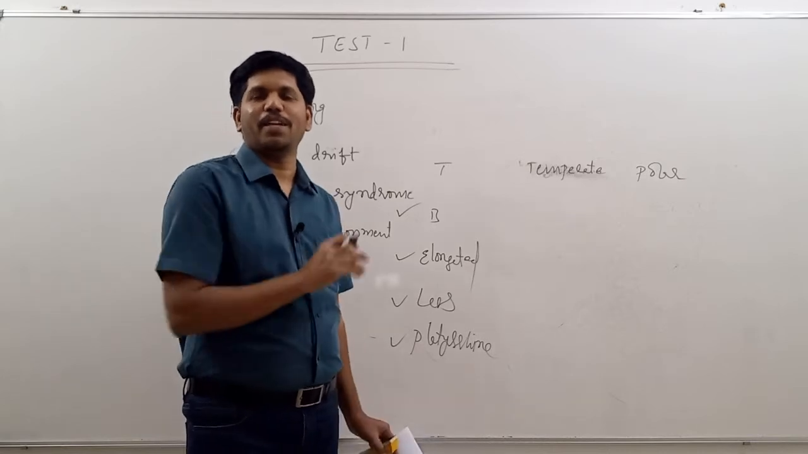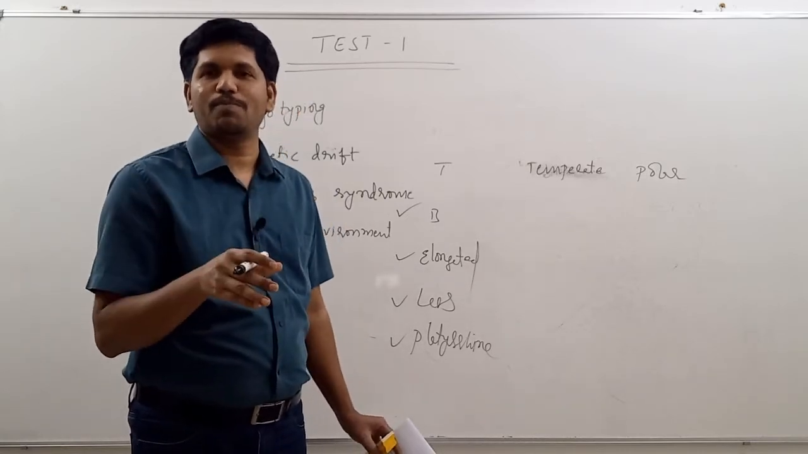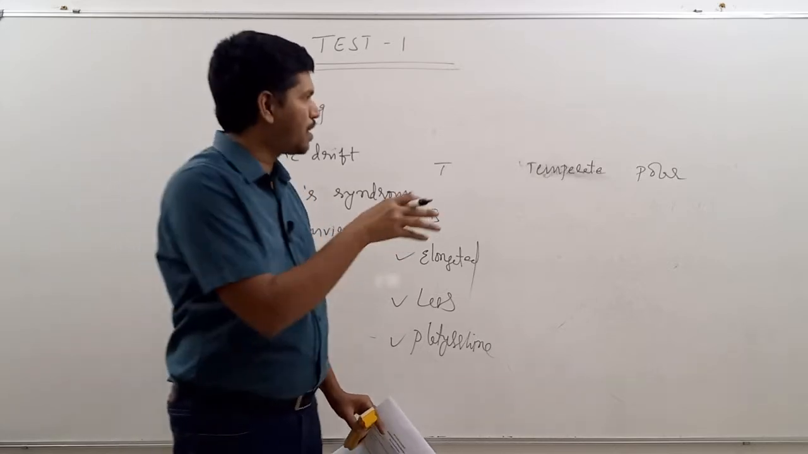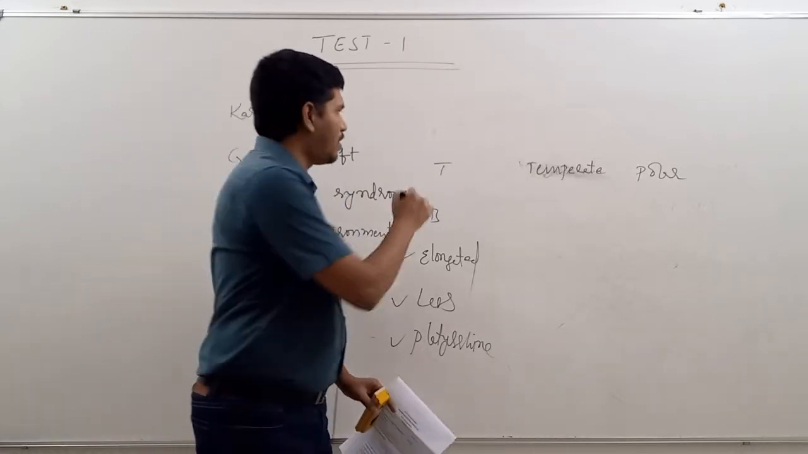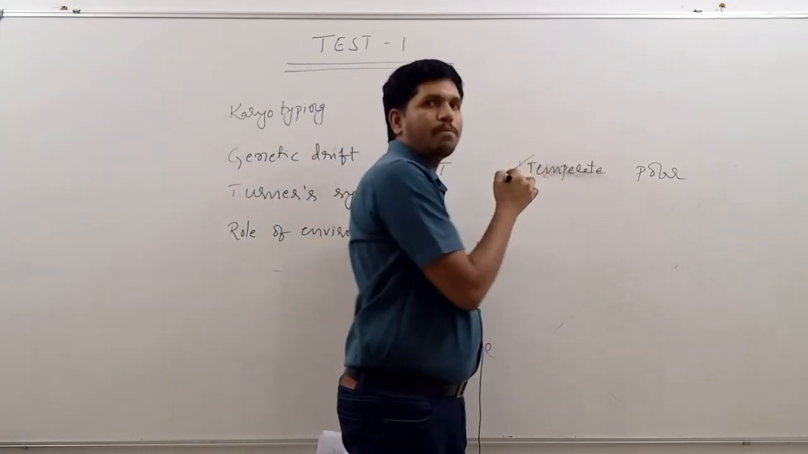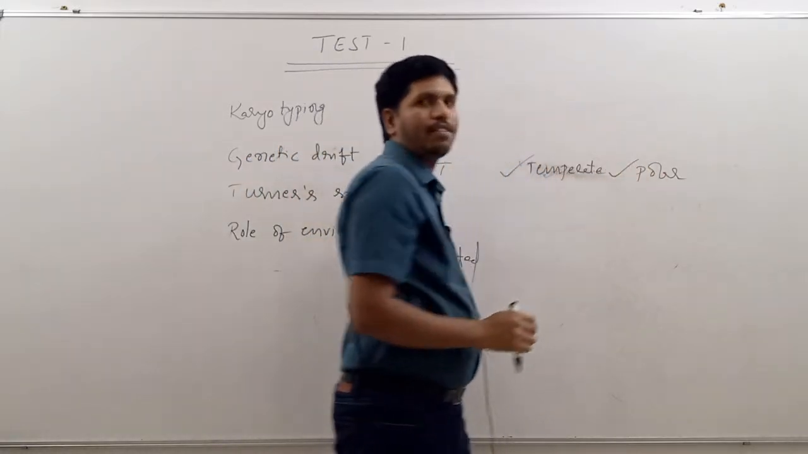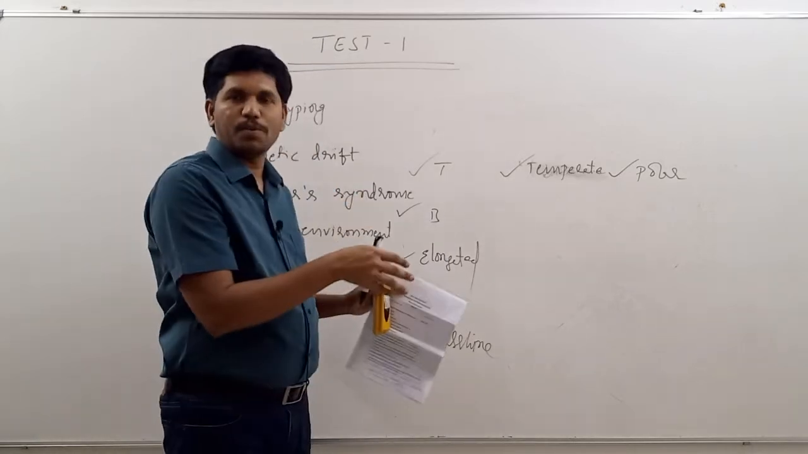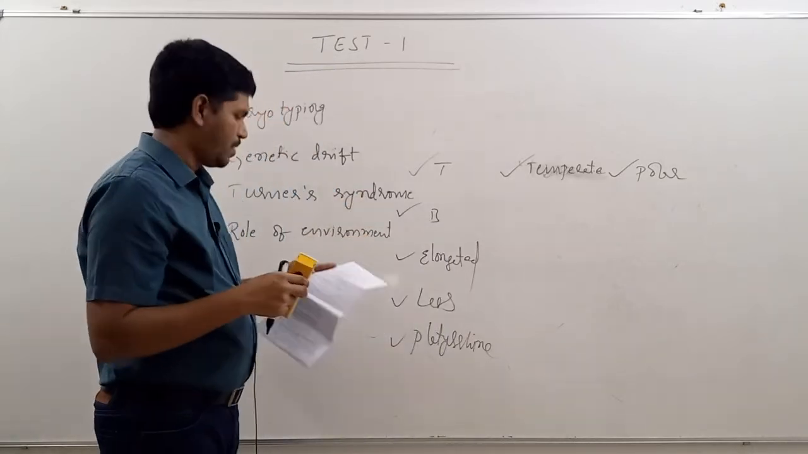Now you are going to explain how the environment is responsible for selecting a set of similar physical characteristics in a particular environment. You have to explain with respect to the tropical environment, with respect to the temperate environment, and with respect to the polar environment. In this way you have to write. Even if you draw a table, that is also good.